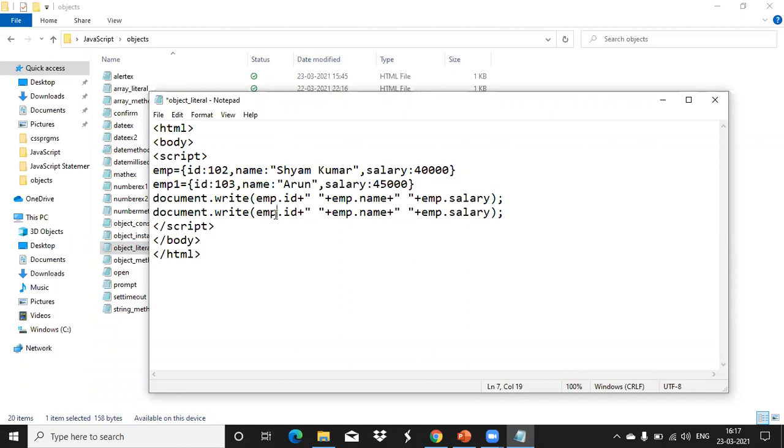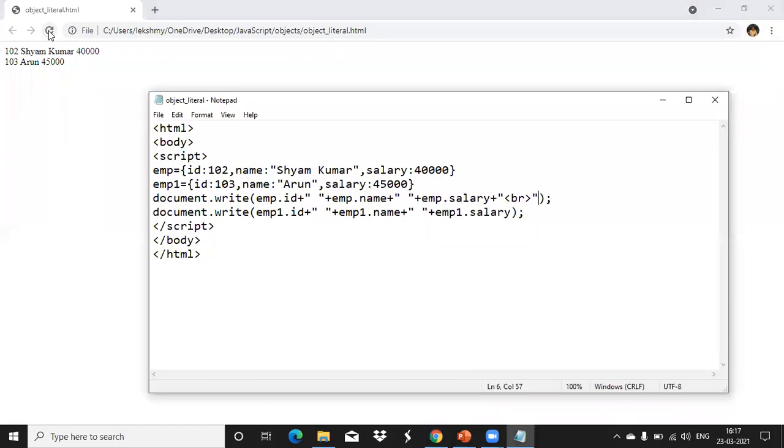This is emp1.id and emp1.name, emp1.salary. Like this we can assign. Here I will give one break also. Save this. Now the second object's values we have also got. This is the first way of creating an object.